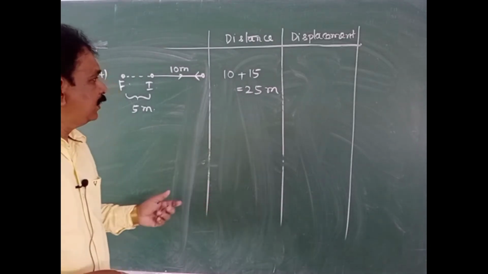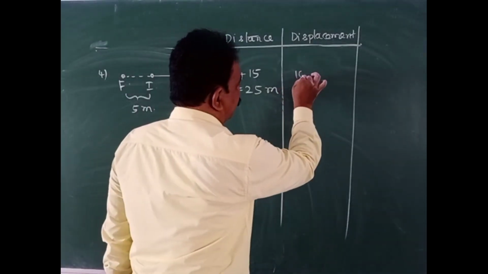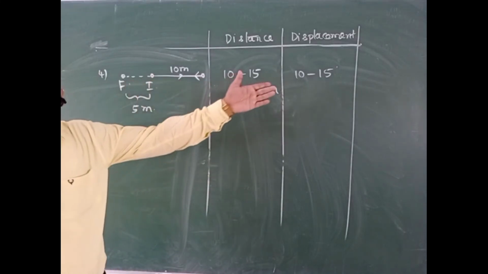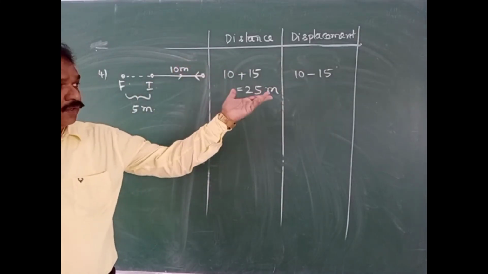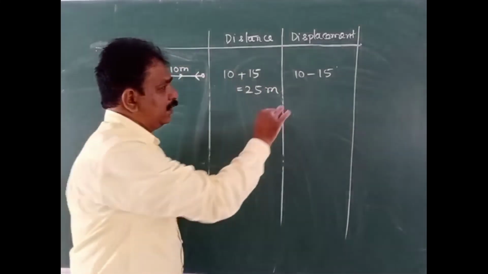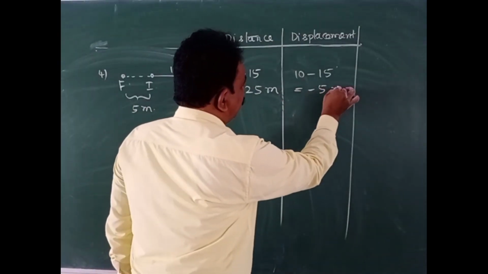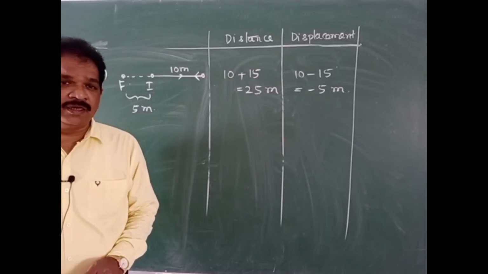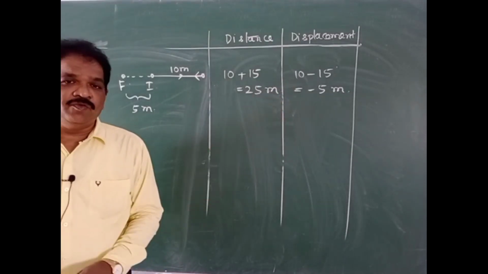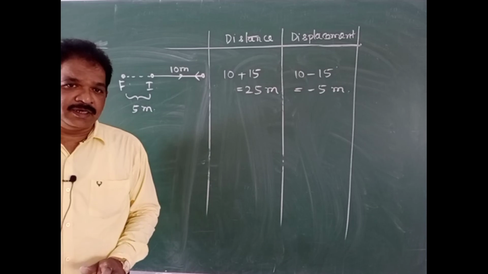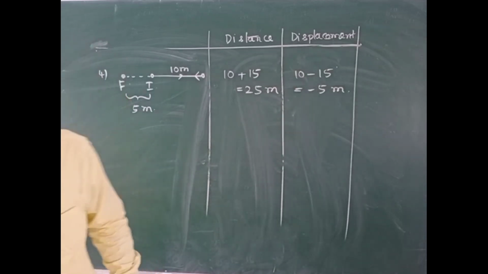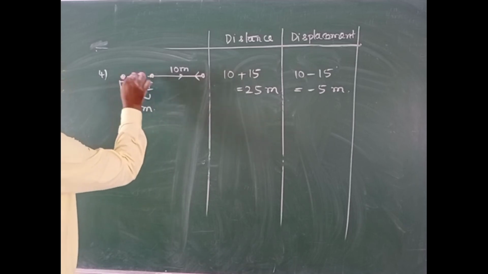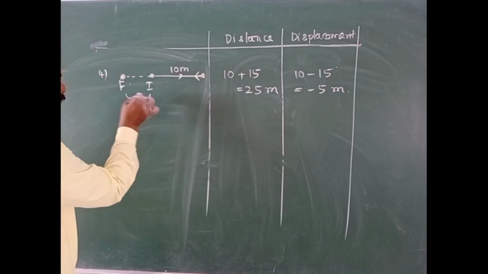What is the displacement? 10 meter forward, 15 meter backward. That backward distance here we have to consider as negative. So totally this value will be minus 5 meter, or its magnitude only if we consider, that will be 5 meter. Understanding? So body is here initially, it came to here finally.